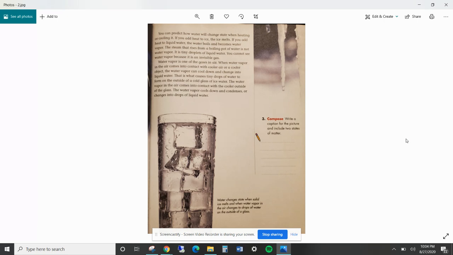When water vapor in the air comes in contact with cooler air or a cooler object, the water vapor can cool down and change into liquid water. That is what causes the tiny droplets of water to form on the outside of a cold glass of water. The water vapor in the air comes in contact with the cooler outside of the glass, and the water vapor cools down and condenses, or changes, into drops of liquid water.